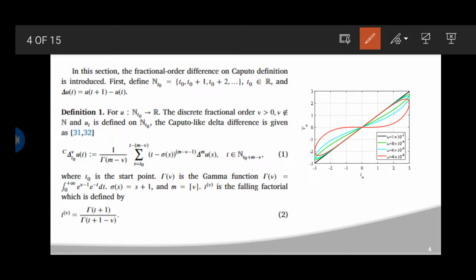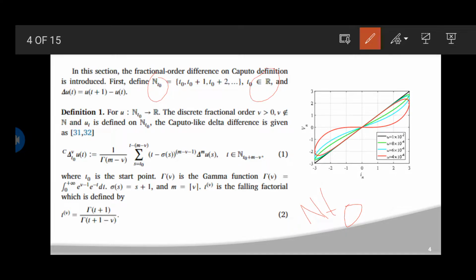Now, before understanding the concept, let me derive some formulas using the theorems which we will further discuss. In this section, the fractional order difference on the Caputo definition is introduced. Let me introduce the Caputo definition of the fractional order difference. We define N_t0 as t0, t0 plus 1, and so on, an arithmetic sequence incrementing by 1, where t0 belongs to R.